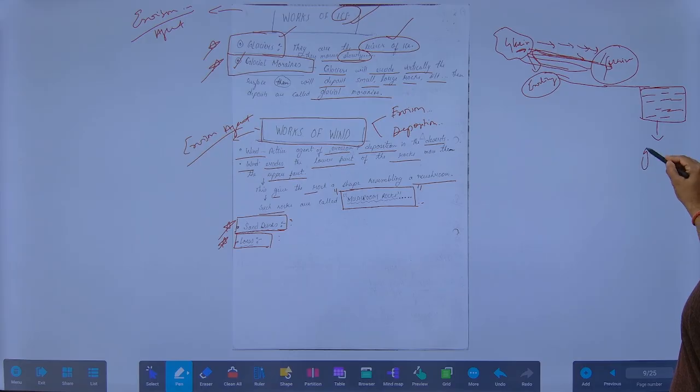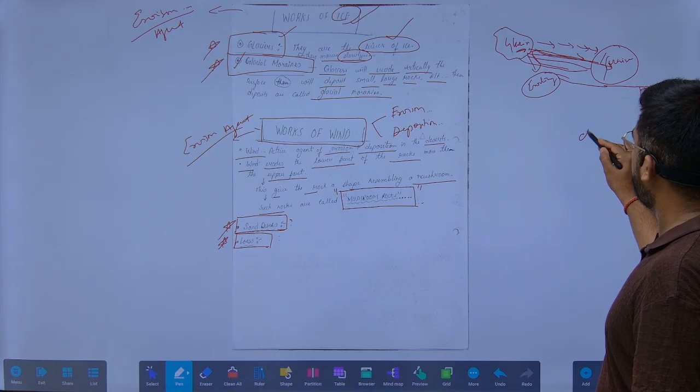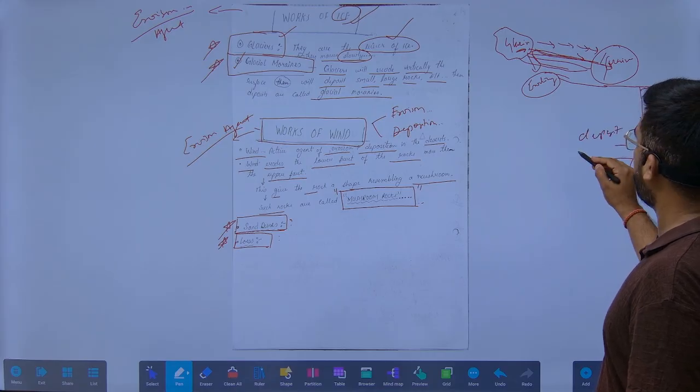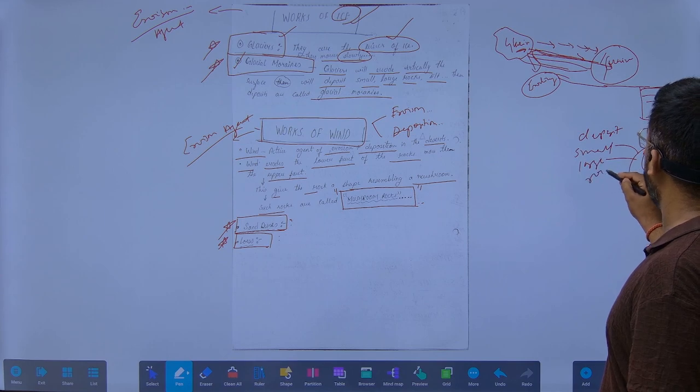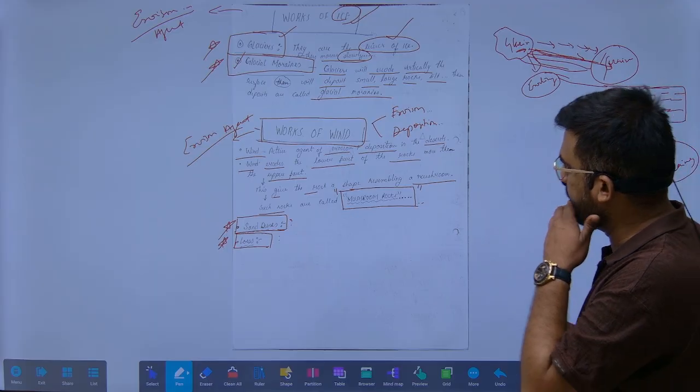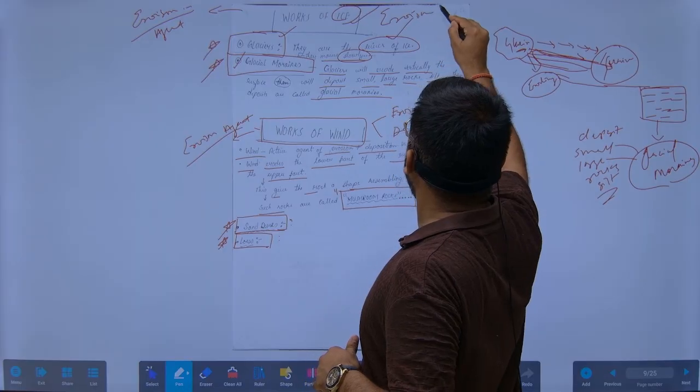These are known as glacial moraines. Here we will see the deposit of small and large rocks, silt, and various other sediments. So this is also an erosion agent.